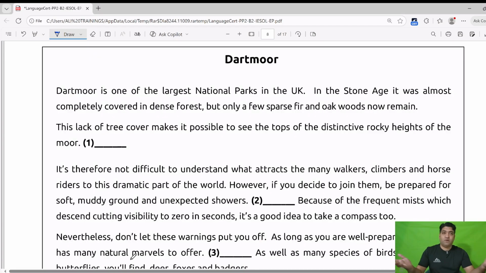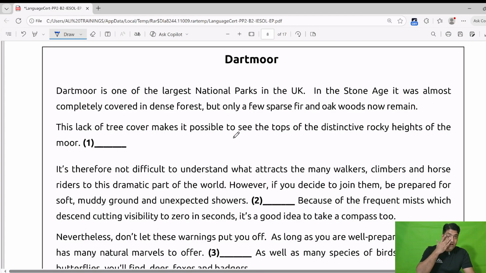What we need to do is also called matching, that we do in IELTS. Our topic is Dartmoor. We will read it and we will know what it is. Dartmoor is one of the largest national parks in the UK. It is the largest park in the UK. In the Stone Age, it was almost completely covered in dense forest, but only a few sparse fir and oak woods now remain. The lack of tree cover makes it possible to see the tops of the distinctive rocky heights of the moor.